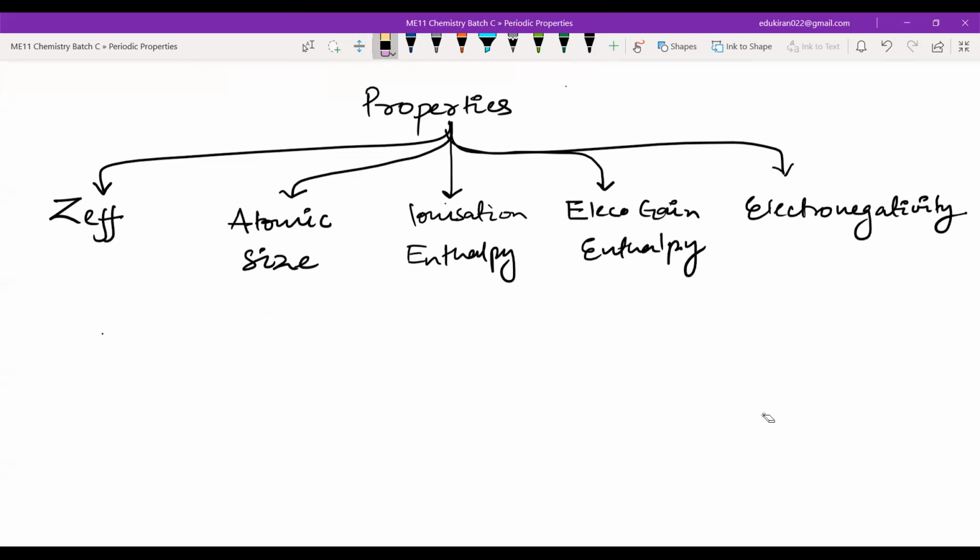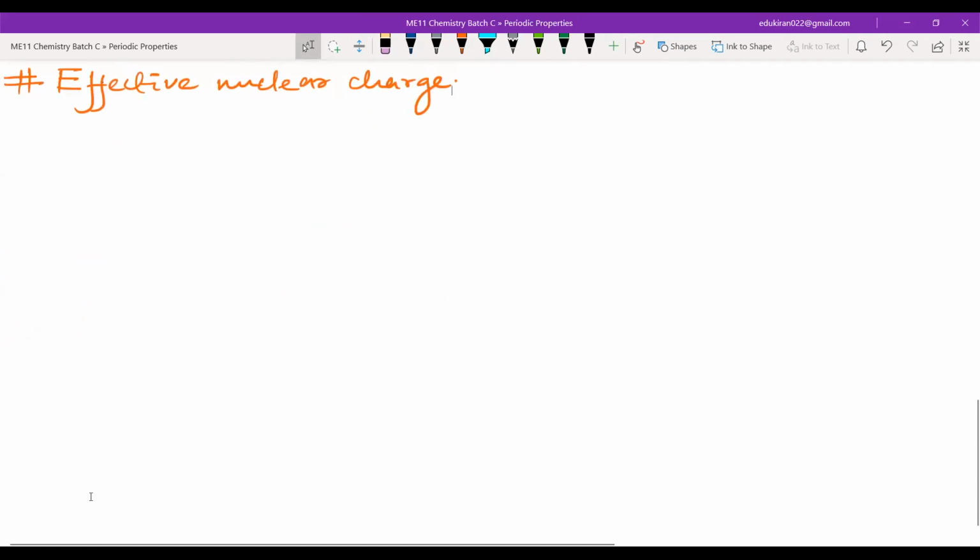Please write this 5, and after that, make a heading. Z effective means effective nuclear charge. What is Z effective, everyone? Effective nuclear charge. Very good. So the first thing that we have to learn here is the effective nuclear charge. What does nuclear charge mean?